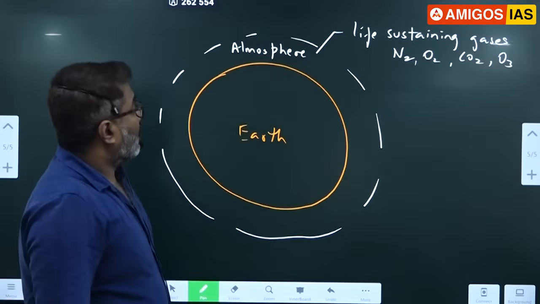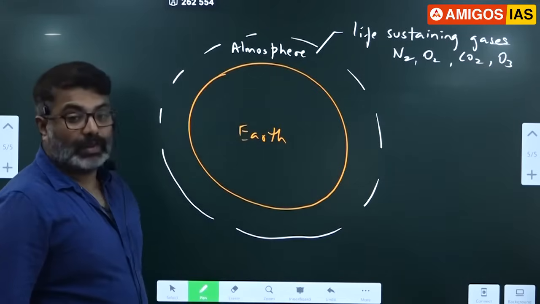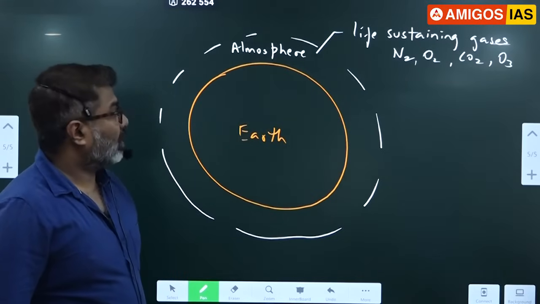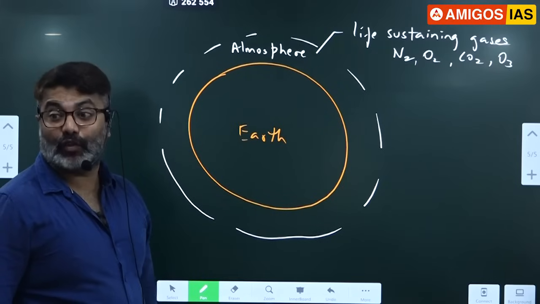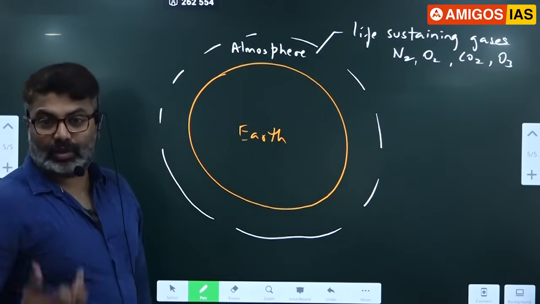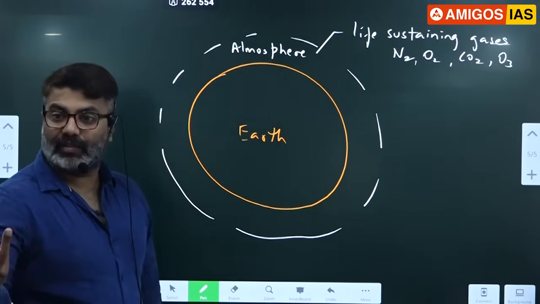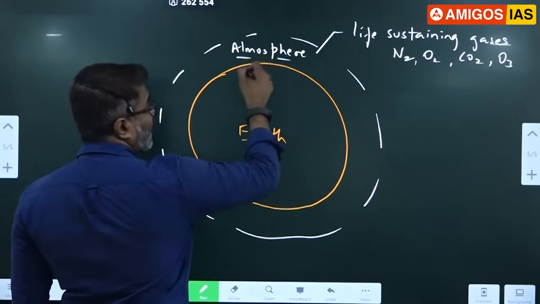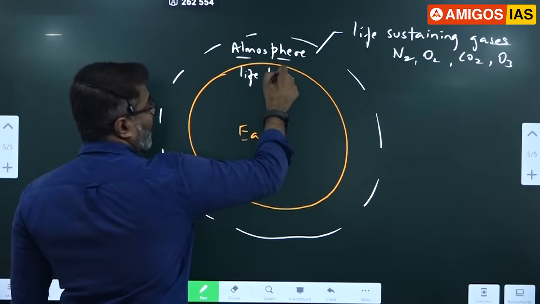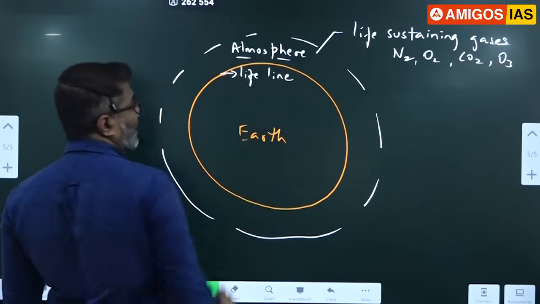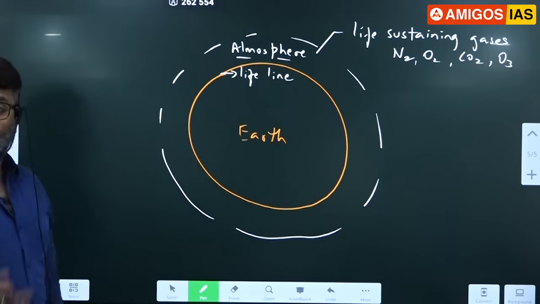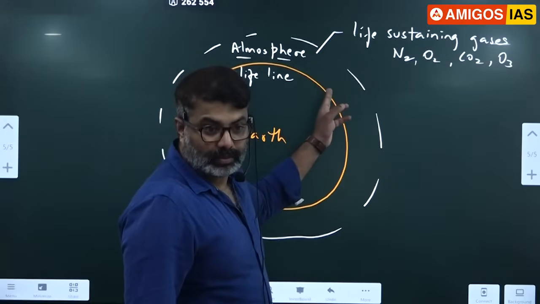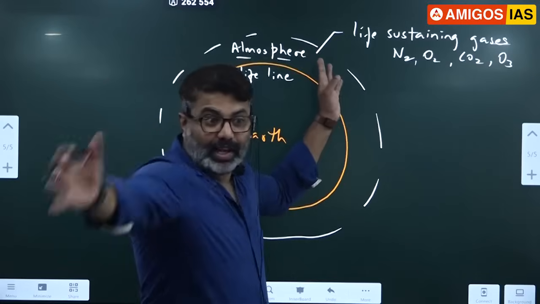Our atmosphere contains life sustaining gases, which are crucial for life on earth. Without these gases, no life. So the reason I usually say atmosphere is the lifeline. Atmosphere is the lifeline on earth. Because notice that all of us are living on earth, under the blanket of air.